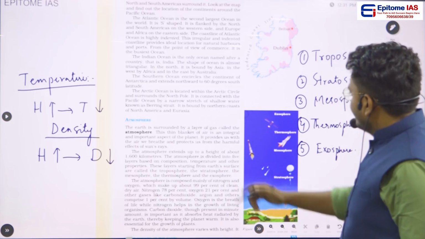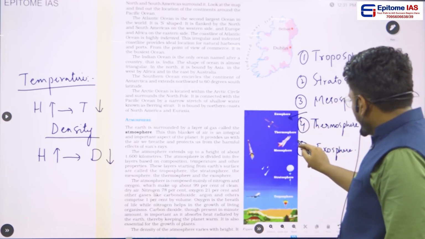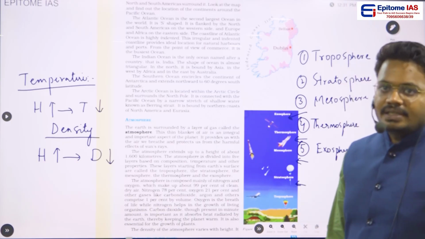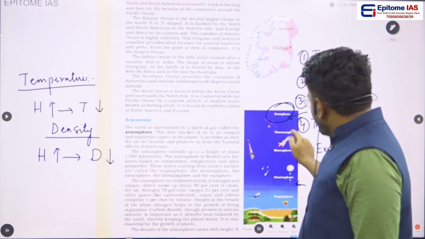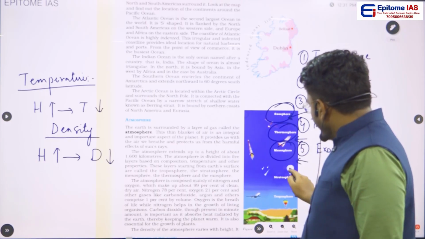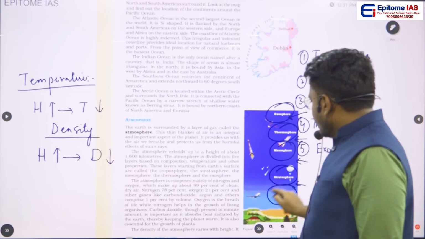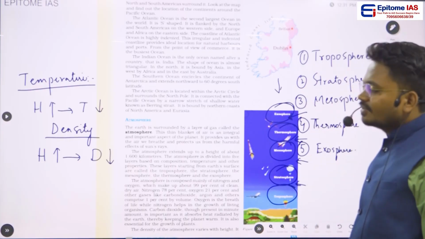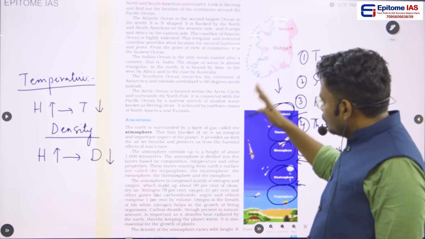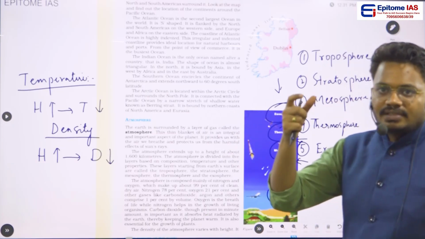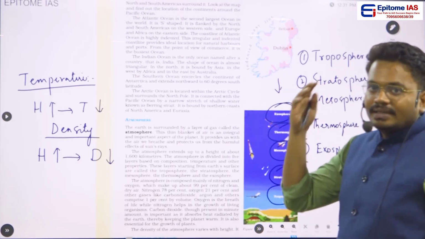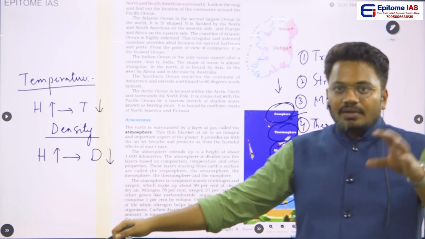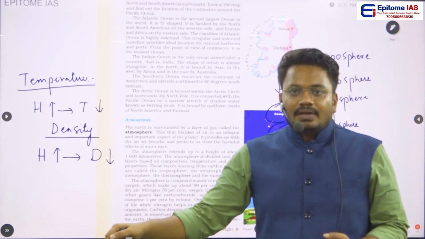Okay. So all these things happen because of the presence of these spheres, and every sphere has an individual characteristic, which we will learn in detail in the upcoming classes. So in this 6th class what we need to understand is that atmosphere means a layer of gas, a chamber of gas, and in this layer we have some important gases which are very important for our life survival.